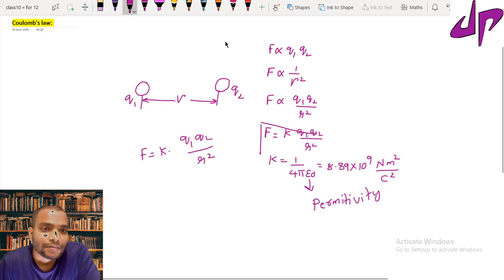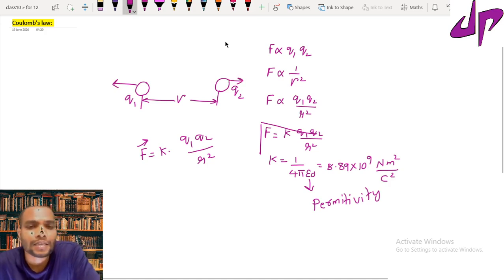Force is a vector, so it has direction. If these two are similar charges, the force on each other will be exerted in opposite directions.